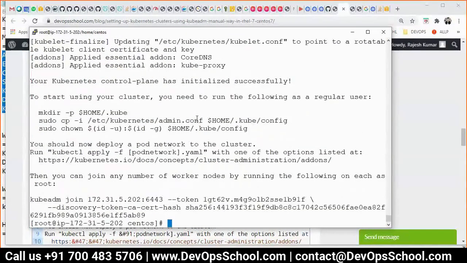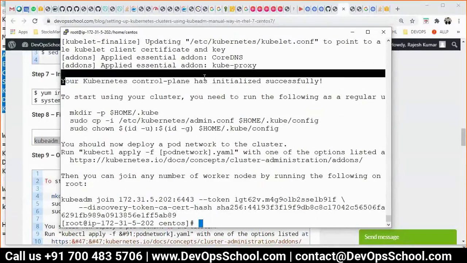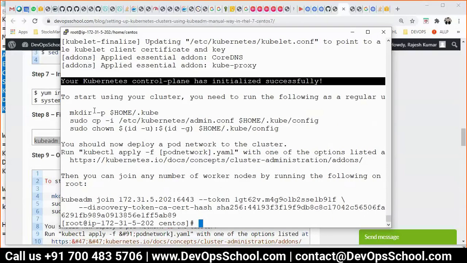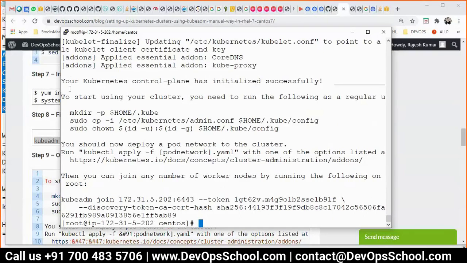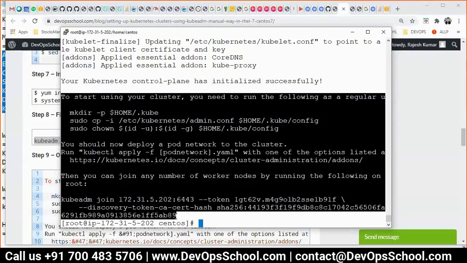Done, guys. One more thing, please read this. Your Kubernetes control plane, aka master, has initialized successfully. Guys, no matter what you do, never ever forget to copy this command. Again, I'm repeating, if you forget to copy this command and you lose it, your setup process will be delayed by at least 30 minutes. So be mindful about it.